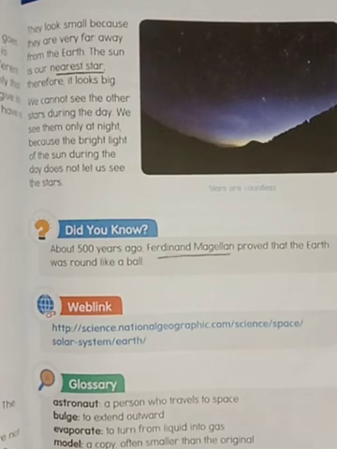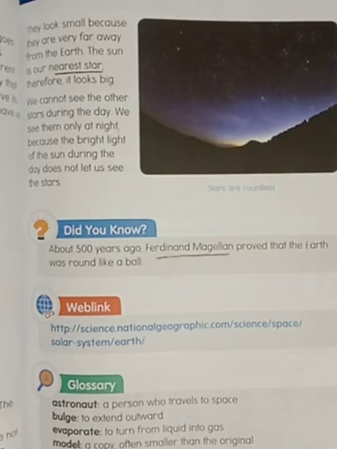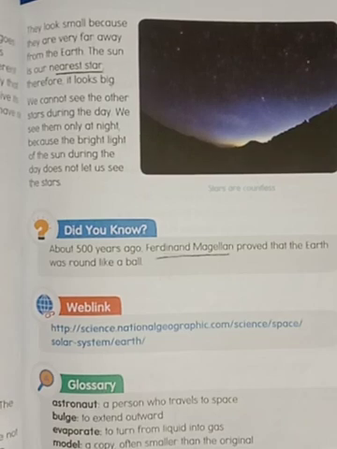Moon moves around the earth and the moon does not have its own light. Then we studied that stars also have their own heat and light, but they look very small in the night because they are very far away from the earth. वो अर्थ से बहुत दूर हैं, इसलिए वो छोटे दिखाई देते हैं.